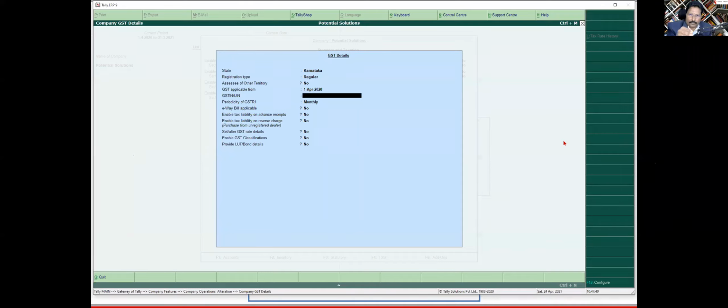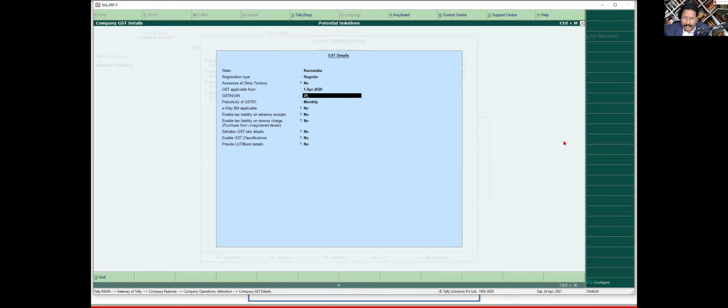But it is going to validate the GST number, which means the 15 digits that you specify, it is going to tell you whether it is the proper correct GST or not. Right. So in Tally, even for demo purposes, you need to have a proper GST to get the proper result. So I'm going to just enter the GST number.